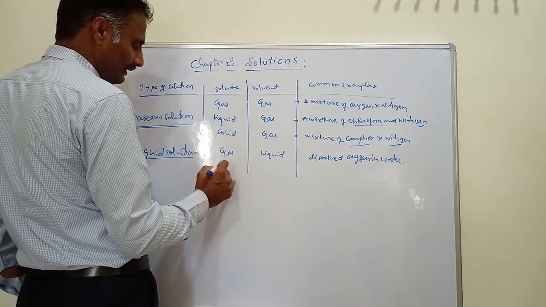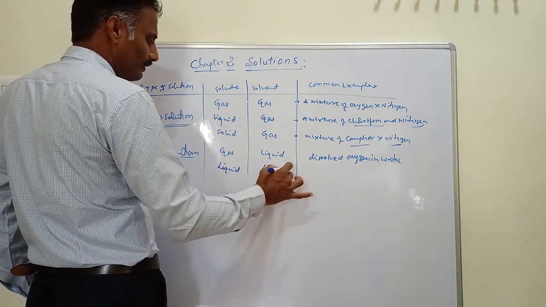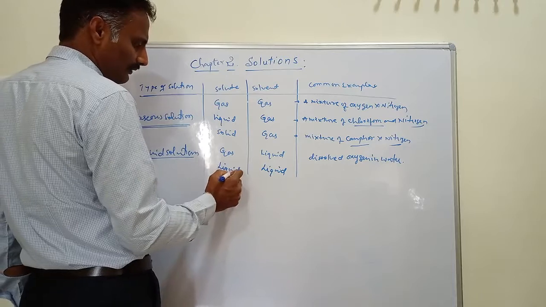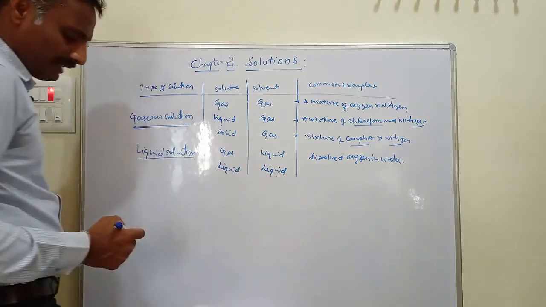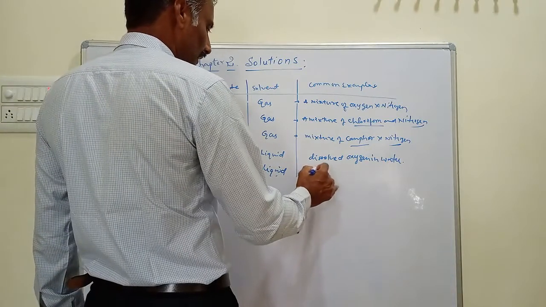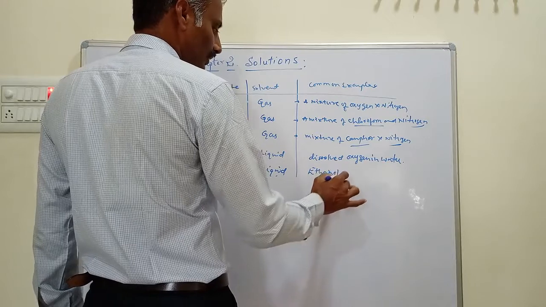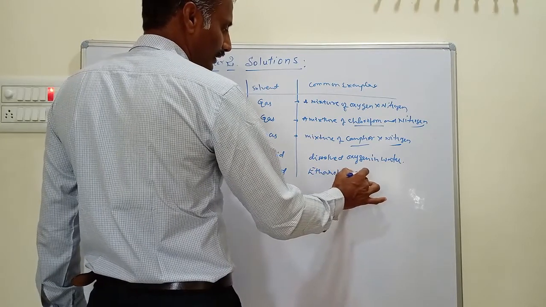Similarly, there is liquid in liquid, where both are liquids. Here the solute is liquid and the solvent is also liquid. The best example is ethanol, that is ethyl alcohol, in water.